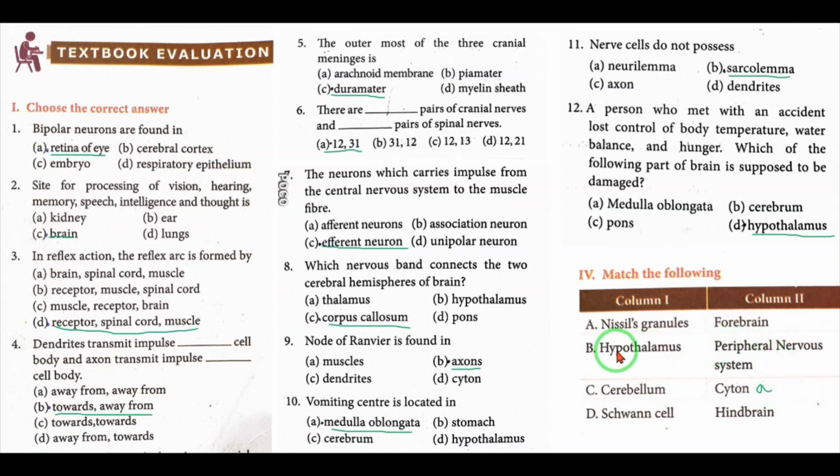Number 2, hypothalamus. Answer is forebrain. Then C, cerebellum. Cerebellum is hindbrain. Then D, Schwann cell, last one. Schwann cell, peripheral nervous system.